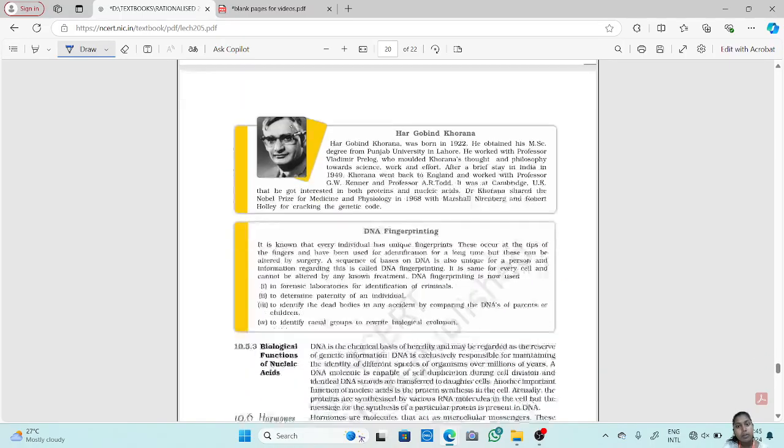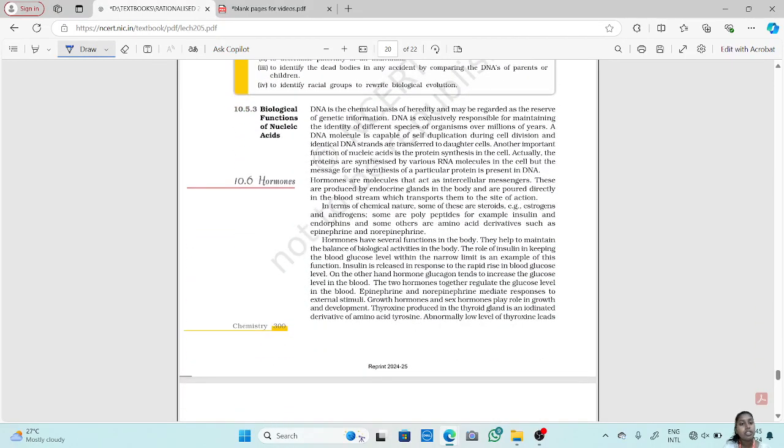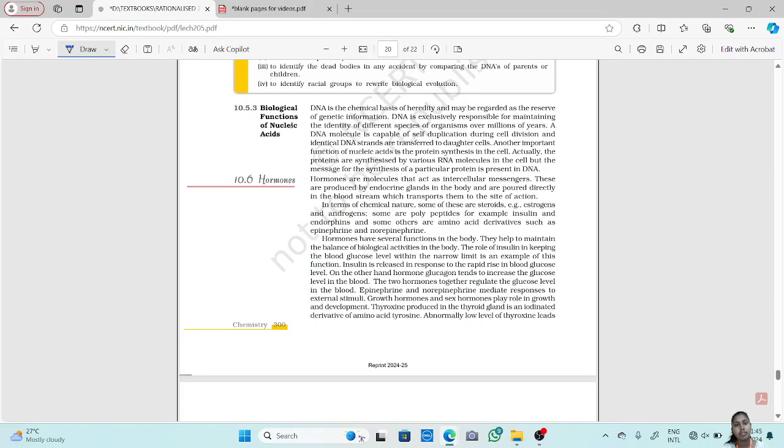Okay, now the biological function of nucleic acid. What is the biological function of nucleic acid? DNA is the chemical basis of heredity and may be regarded as the reserve of genetic information.